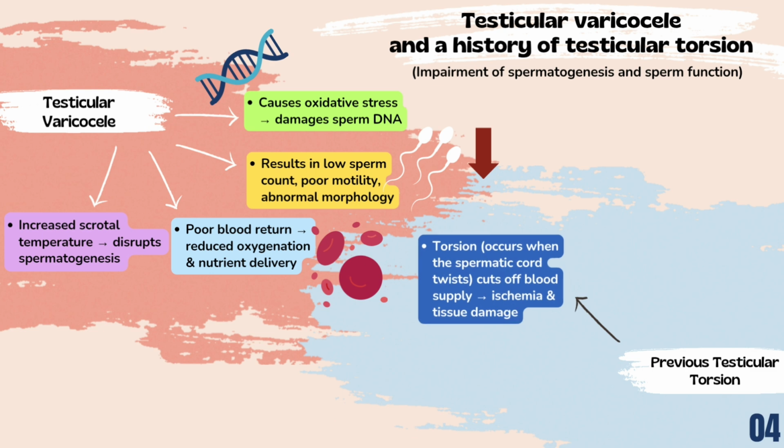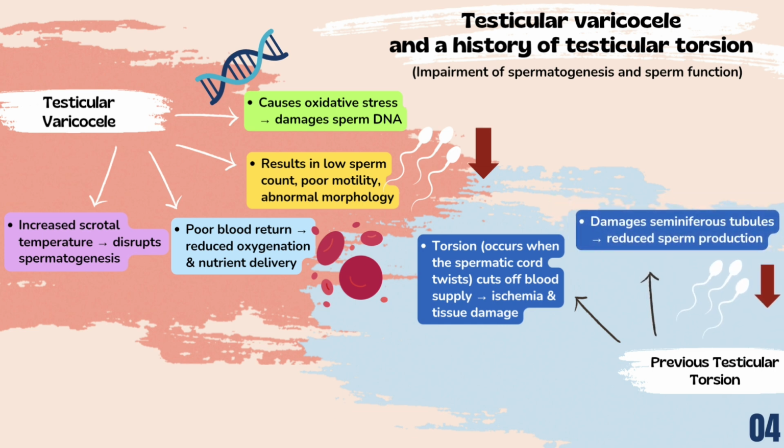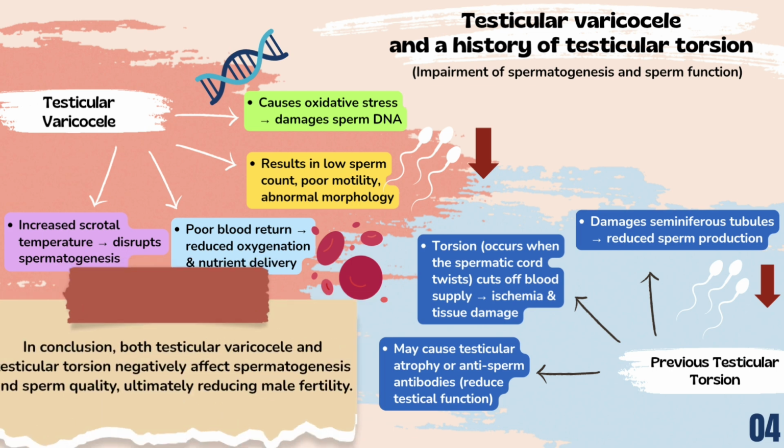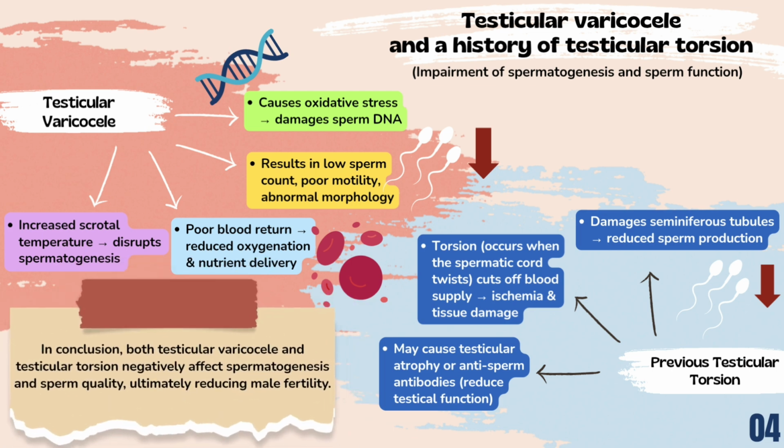Next, a history of testicular torsion can also severely impair fertility. Testicular torsion occurs when the spermatic cord twists, cutting off the blood supply to the testes. This causes ischemia and can lead to permanent tissue damage. Damage to the seminiferous tubules reduces the capacity for sperm production. Even if the torsion is surgically corrected, the affected testis may undergo atrophy, resulting in reduced function. In some cases, torsion may also trigger an autoimmune response, leading to the production of anti-sperm antibodies. Consequently, sperm production and sperm quality are significantly reduced. In conclusion, both testicular varicocele and testicular torsion negatively affect spermatogenesis and sperm quality, ultimately reducing male fertility.